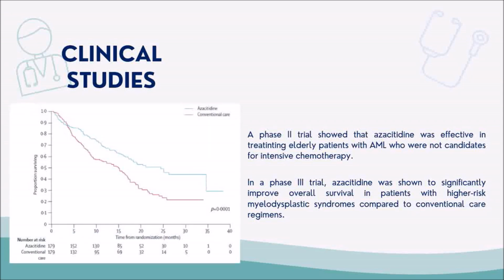A graph shows the overall survival of patients with MDS treated with azacitidine and conventional care, and also specifically, mutations in genes involved in DNA damage repair and apoptosis were associated with a poorer response to treatment, while mutations in genes involved in RNA processing and splicing were associated with a better response.